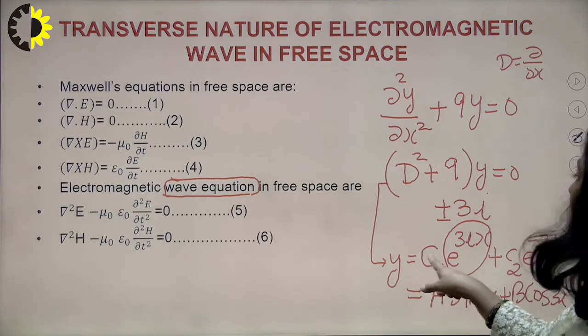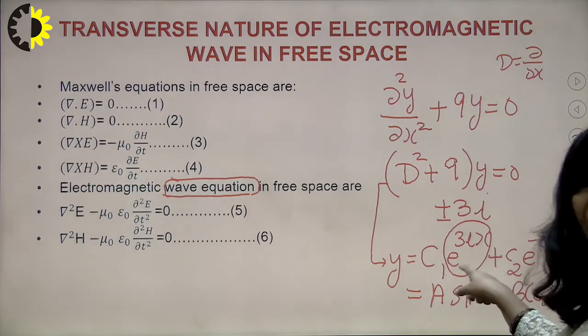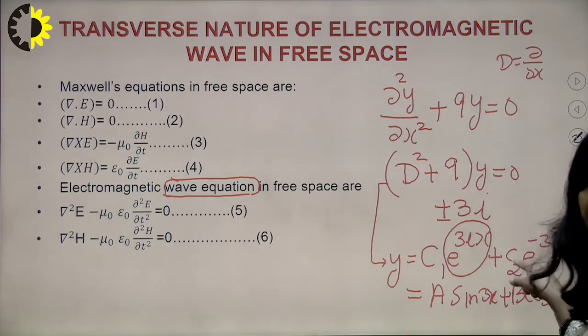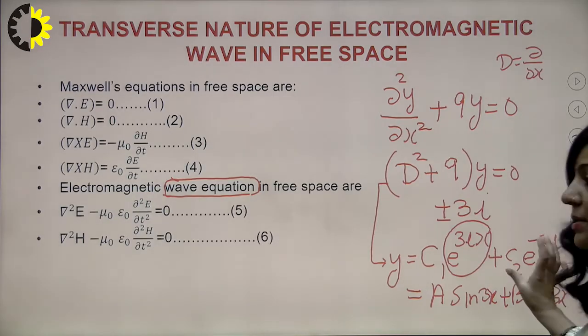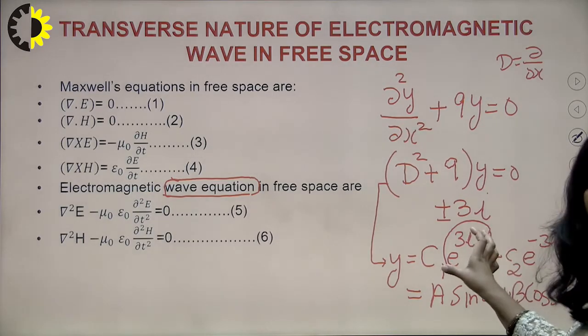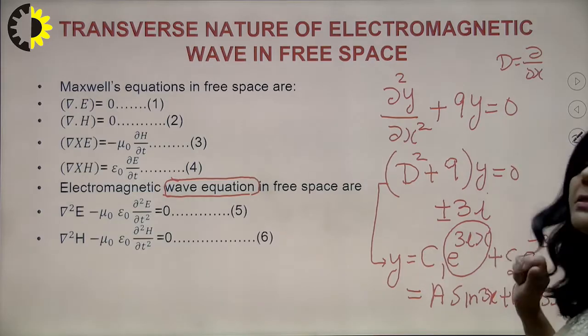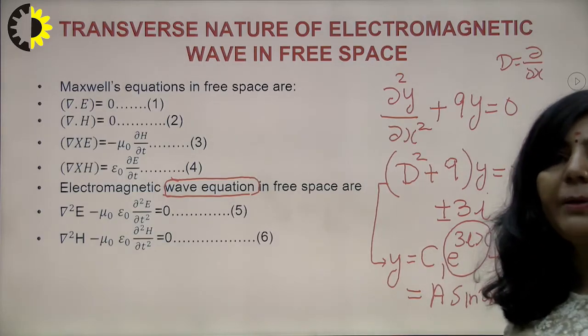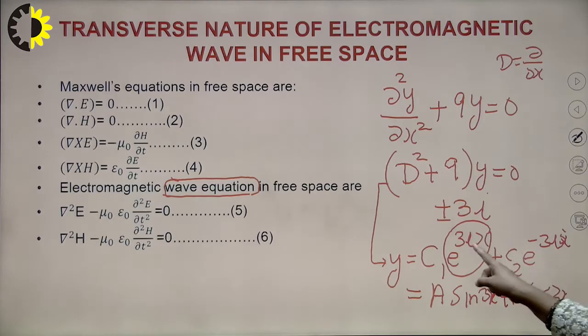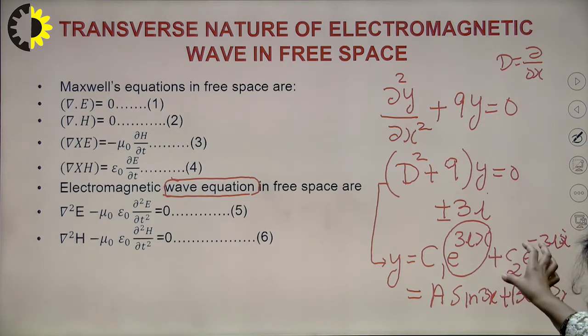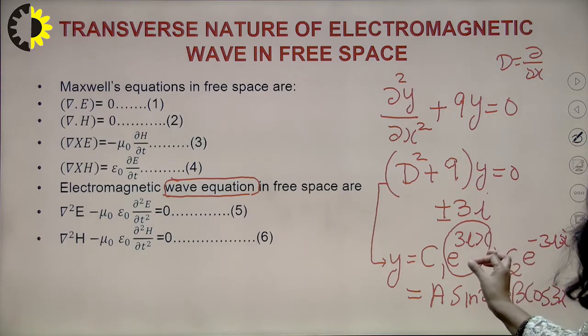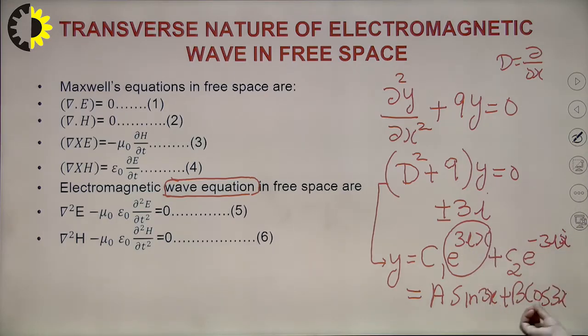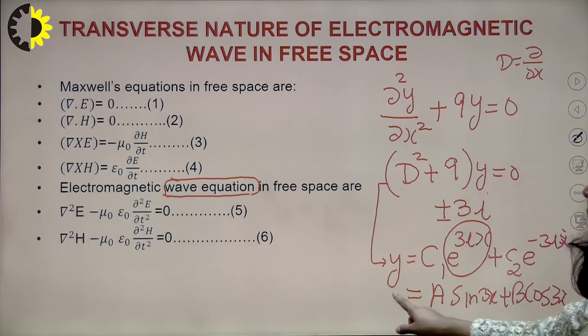What is the meaning of that? c1 will remain as it is, cos 3x plus i sin 3x, and this term will be c2 into cos 3x minus i sin 3x. If you combine the terms containing cos 3x, that will be c1 plus c2, and I am replacing c1 plus c2 with B. The second term will be minus 3i c1 sin 3x, and again you get a term containing sin 3x. Combining those constant terms and replacing them by a capital A, the solution will be like this.